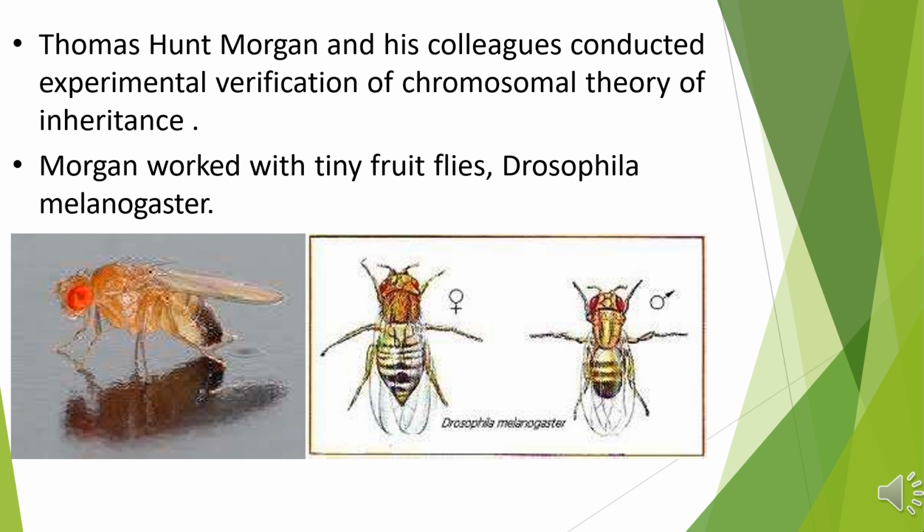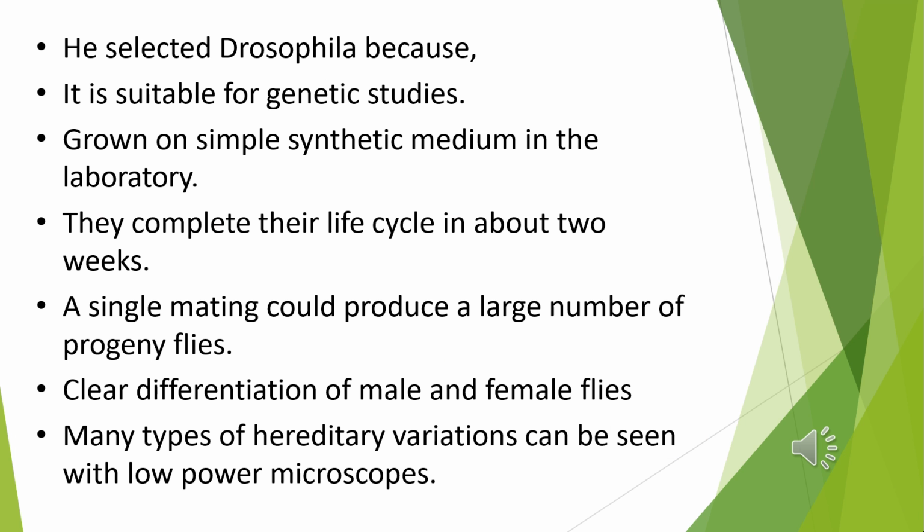Breeding Drosophila is quite cheap, and it can be done throughout the year. The flies have many hereditary variations that are observable under a low power microscope. These are all the reasons why Morgan took Drosophila melanogaster as genetic material.